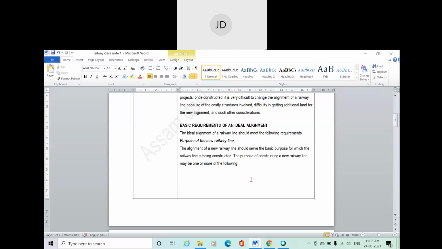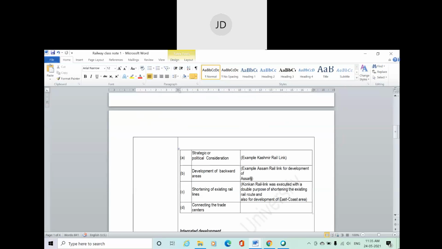So I have some additional information added in these particular notes. Suppose a purpose like strategic or political consideration. If I want a practical example, like the Kashmir Rail Link, which is a railway line in order to connect Kashmir with the other parts of India. It's basically to connect Kashmir. Okay, it's a little bit political. There's some political agenda behind this particular project, so you can consider this a strategic or political consideration.